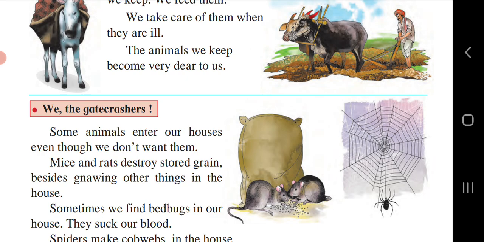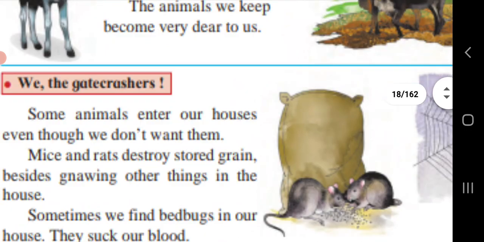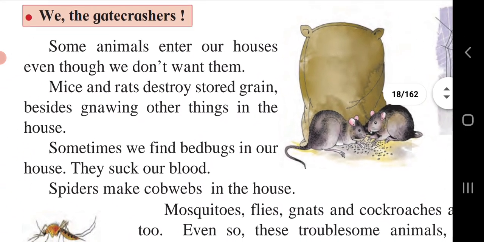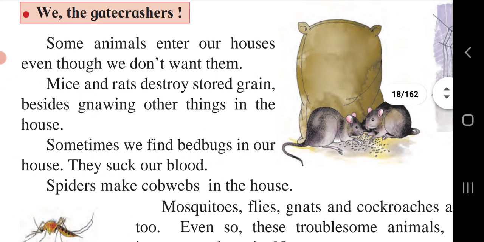So let's see the gate crashers. These topics we are going to continue today. Some animals enter our house even though we don't want them. Mice and rats destroy stored grain, besides gnawing other things in the house.